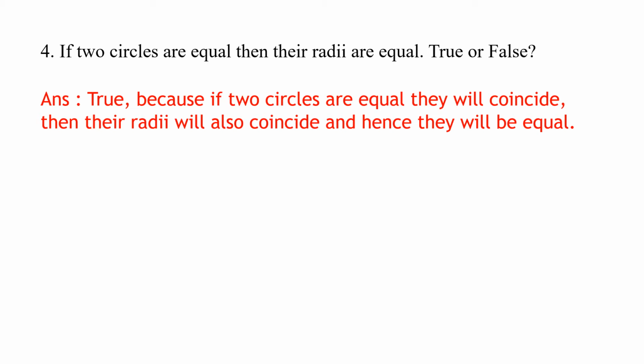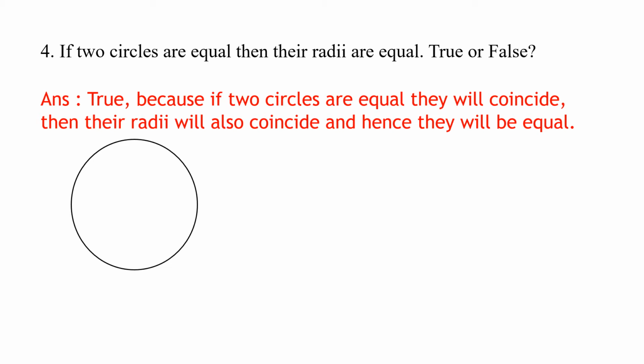So two equal circles will always coincide. So if the circles coincide, then the radii also coincide. What is the radius? The radius is the distance from the center to any point on the circle. A circle has infinite radii, but they will be equal in nature.